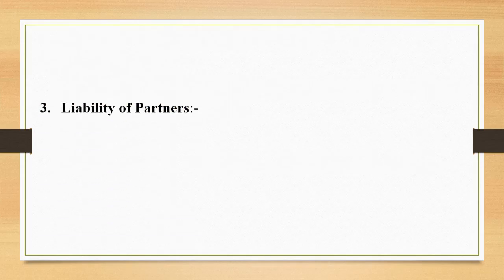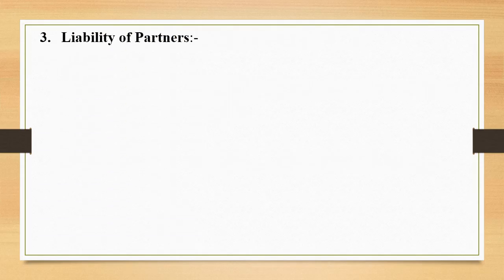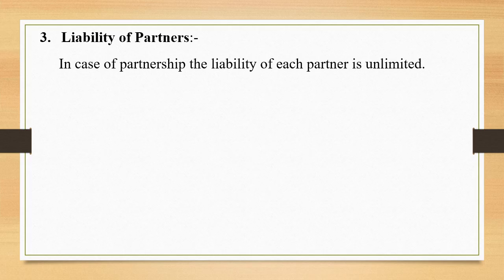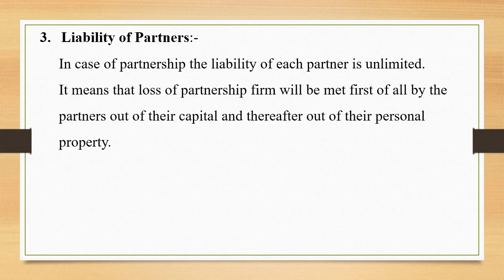Point number 3, liability of partners. In case of partnership, the liability of each partner is unlimited. This is very much similar to the feature of a sole proprietorship. Unlimited liability simply means that a partner will have to dispose of all his personal assets, realize the money therefrom to clear the debts of the firm. It means that loss of partnership firm will be met first of all by the partners out of their capital and thereafter out of their personal property.